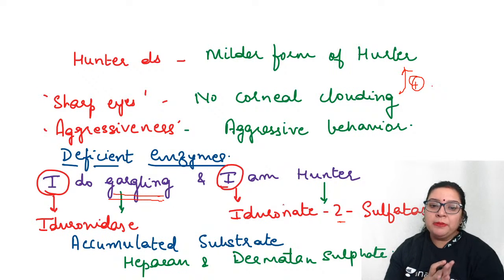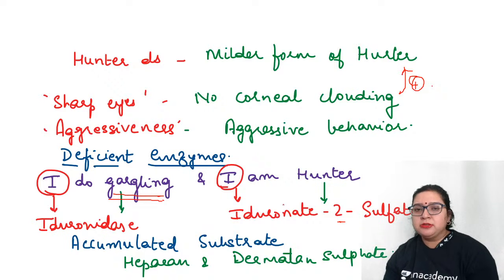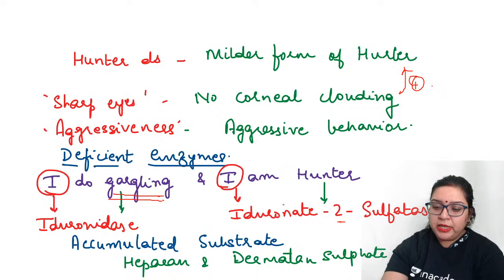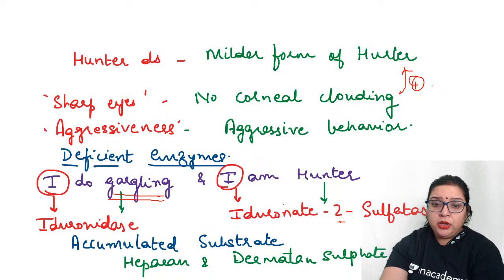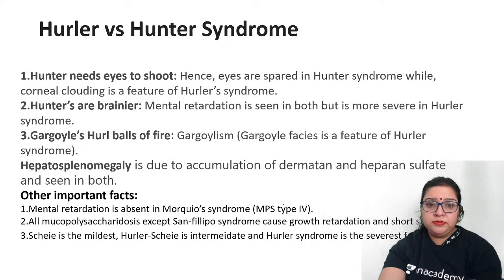Easy. Now coming to the last, that is the accumulated substrate. I think this is very easy to remember, that is heparan and dermatan sulfate. Okay, HD, heparan and dermatan sulfate. That has been asked as MCQs a couple of times, so I think by now you are already aware of the accumulated substrate for Hurler and Hunter.